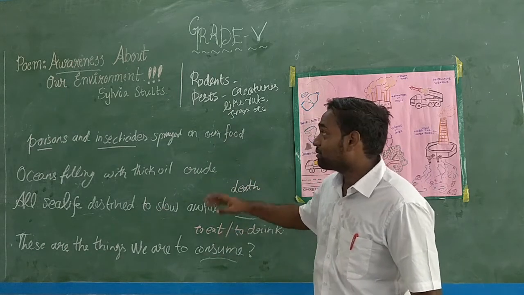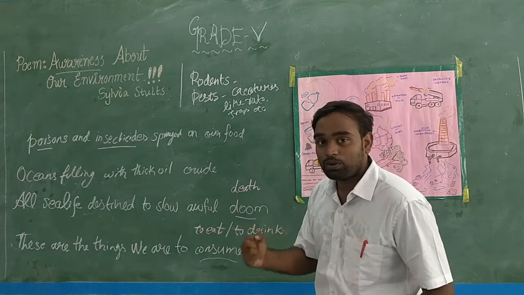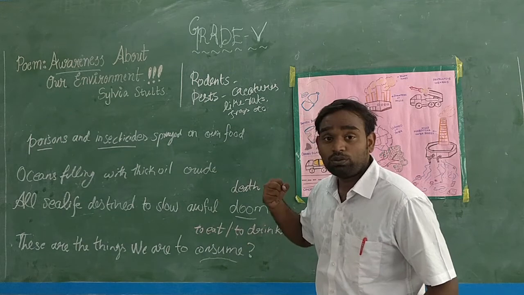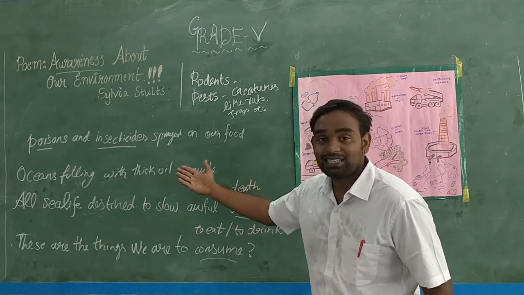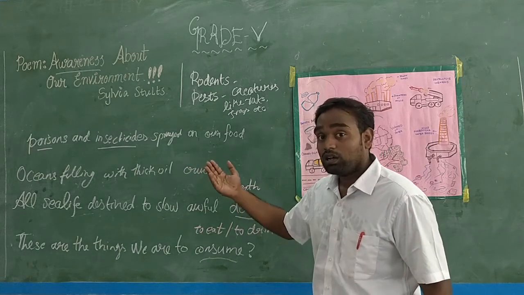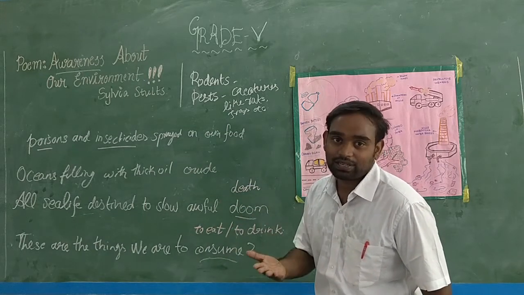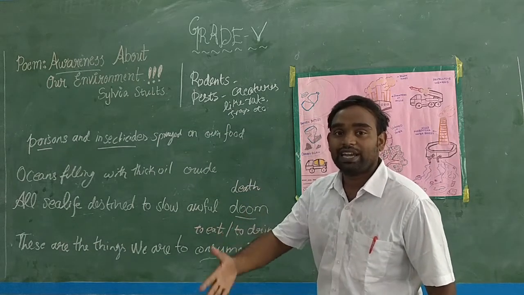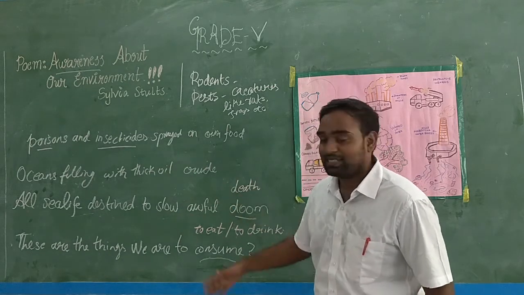So, in this case, what we have understood is we got the knowledge of how farmers are producing food and how farmers are unknowingly using poisons and insecticides on our food, and as students we should stop them from using such harmful chemicals. Instead, we have to tell them to use natural organic alternatives for poisons and insecticides.